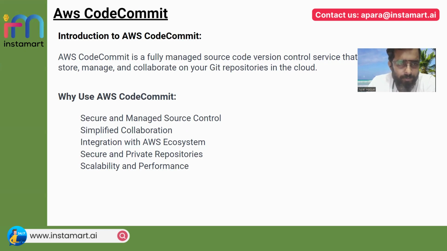Now let us go to another AWS service, and that is AWS CodeCommit. As you know, there are several tools in the market like Git and Bitbucket, so we are not going to discuss all of that. We are going to discuss only AWS CodeCommit. It's the same kind of Git repository, where you can push the code and use it for the CI part, continuous integration.